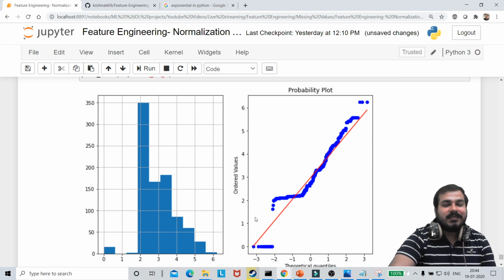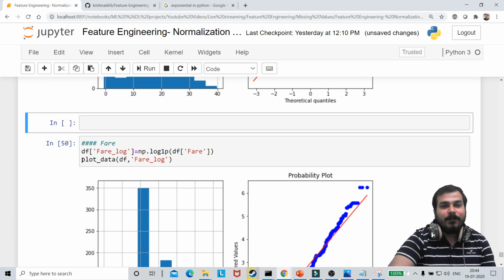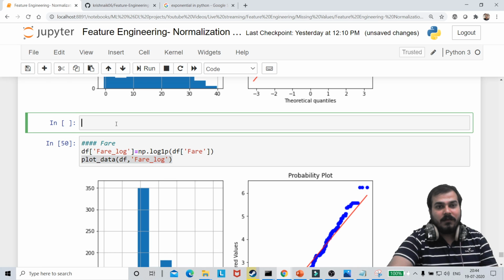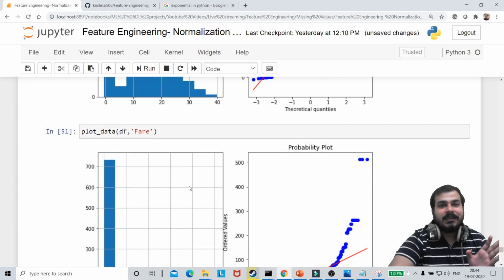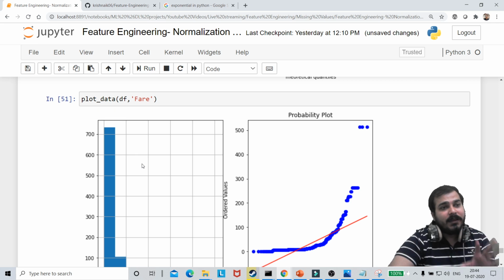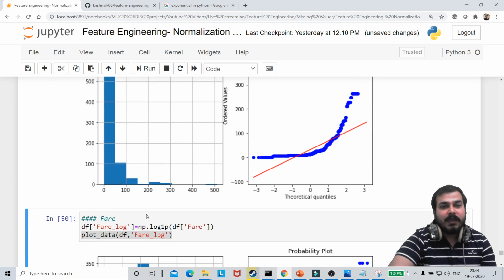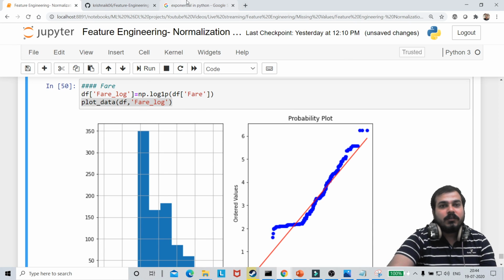Now see, guys, this is pretty much amazing, right? If I go and see my fare plot, first of all, you'll be seeing that fare is right skewed, right? But this kind of problem can be pretty much fixed by using logarithmic transformation. Okay. So what is log1p?